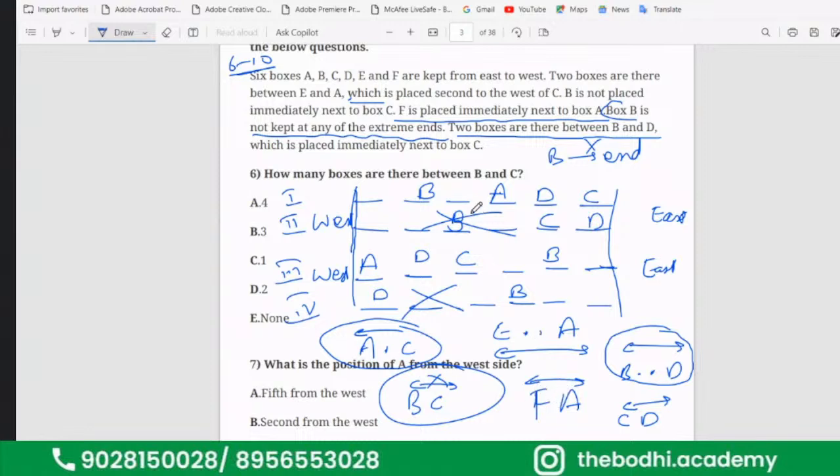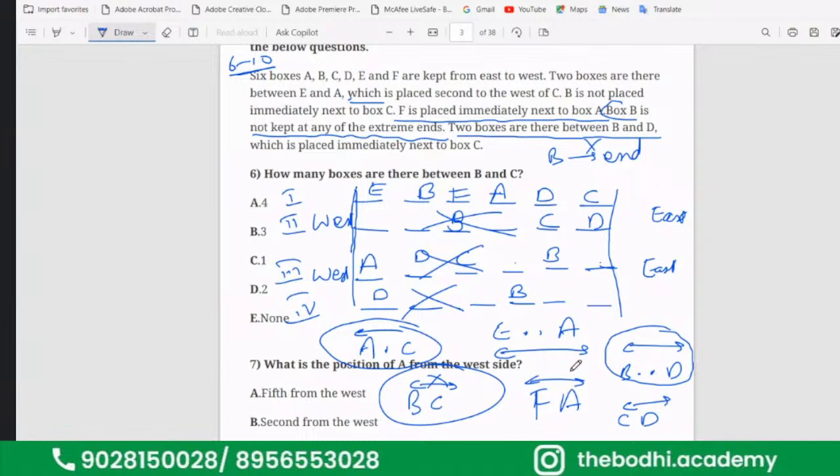Now, in the third case, F can come either here. That means F is not coming nearby to A. So third case is eliminated. So F will come here in the first case. And who is left? A done, B done, C, D.